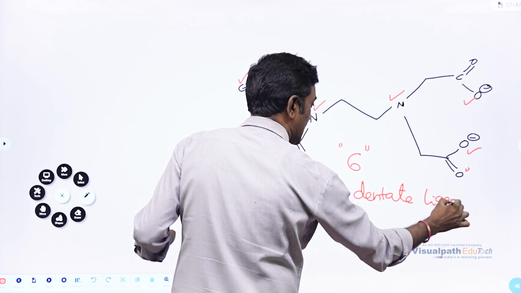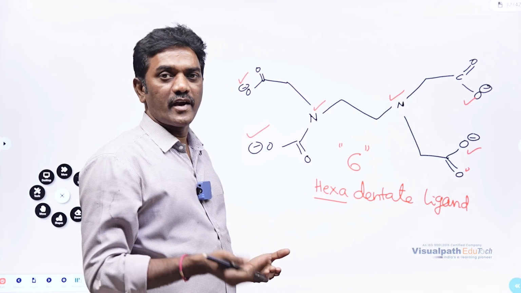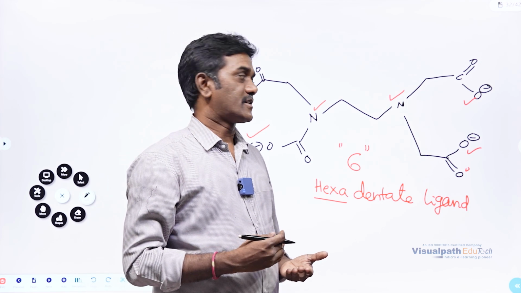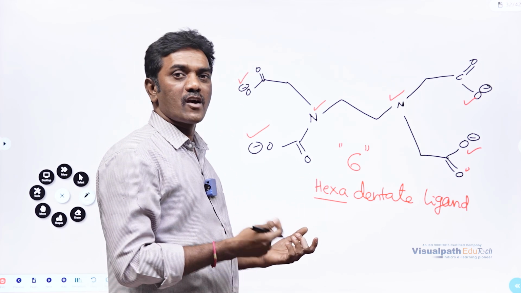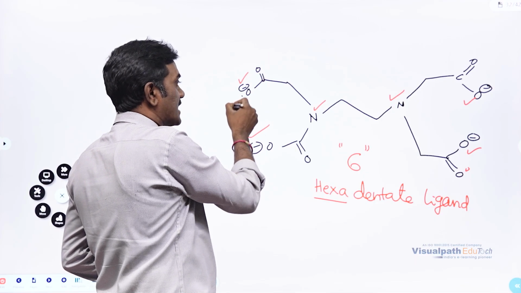So this hexadentate ligand is going to help us find out what type of ions are there in the water. How? By forming a complex. Why? Because they can act as binding sites.